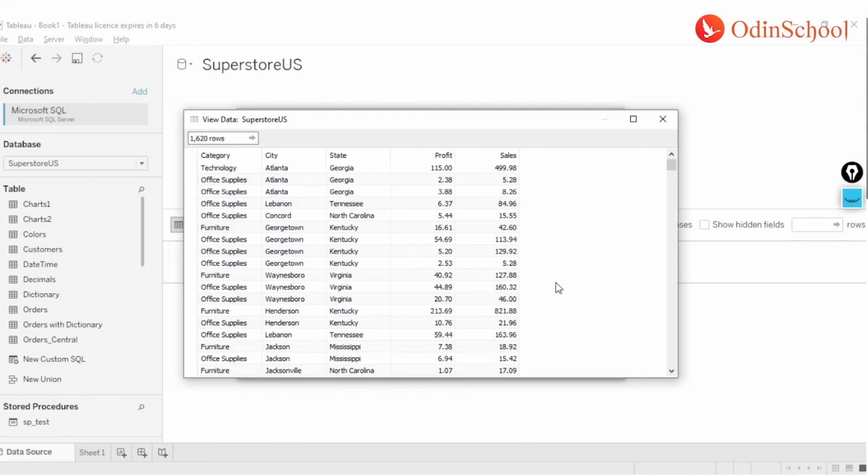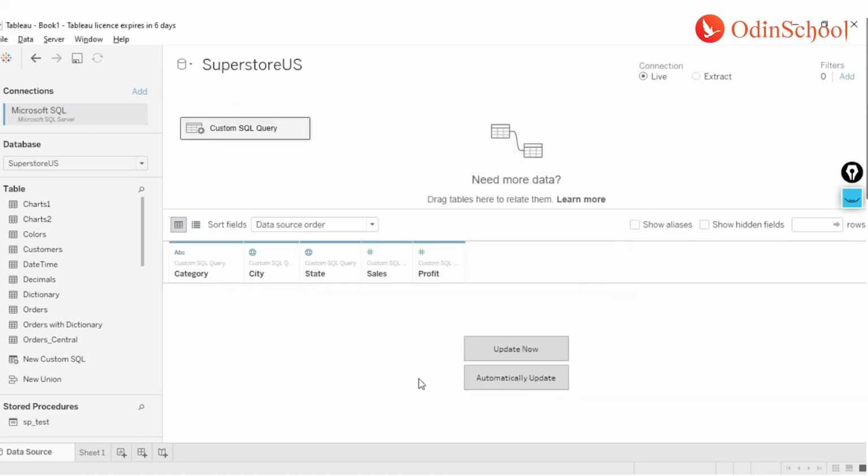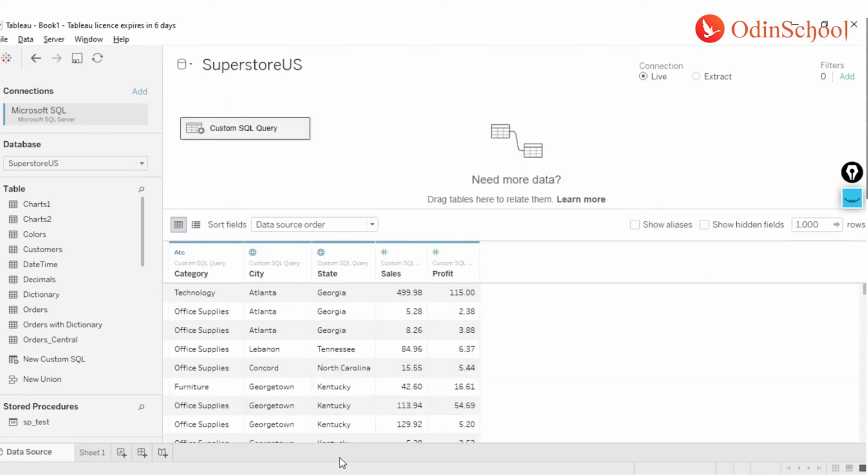If you want it, it's okay, but if you do not want it, you can always skip it. So let me leave it with this, and if I say okay, and now say update, I will get the data the same way I got it in the preview result. So this is called your extract filter.